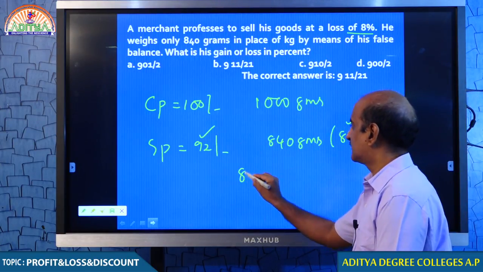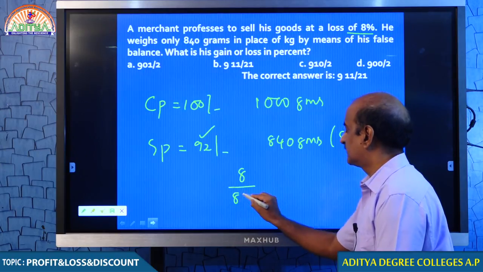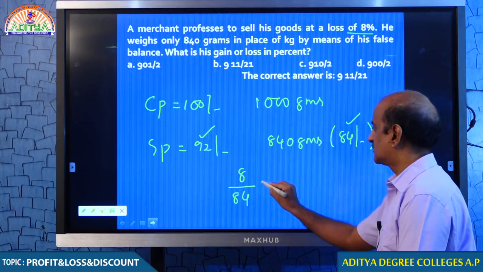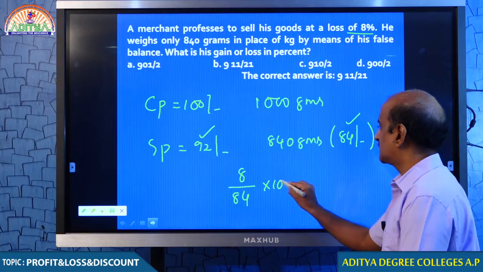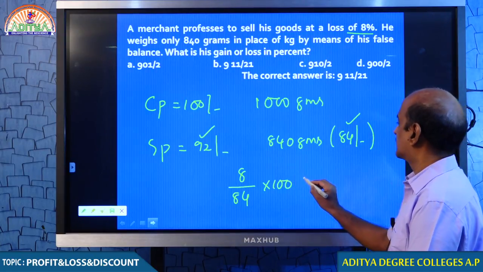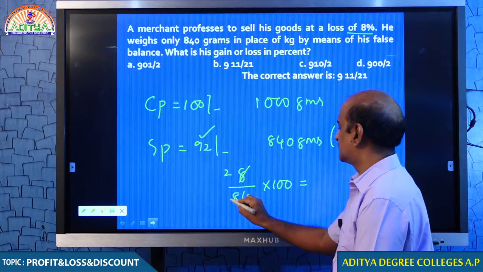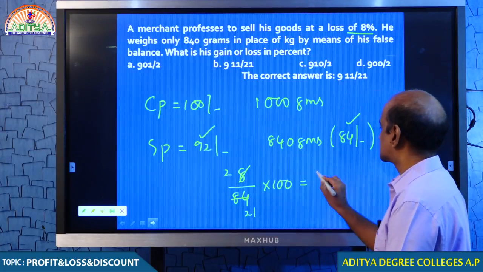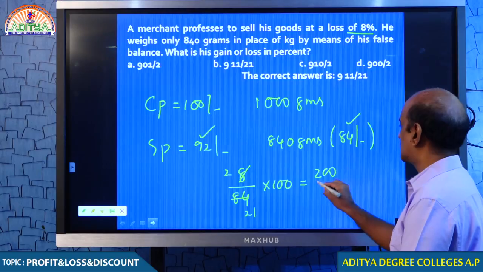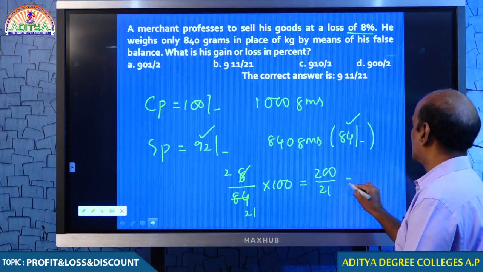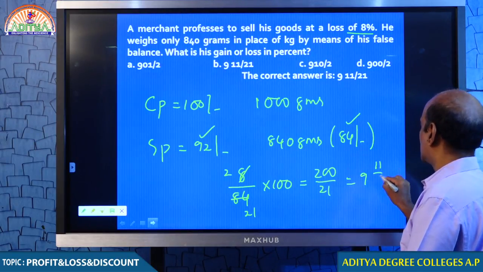Therefore, there is a profit of 8 rupees. Profit percent is given by the formula profit by CP into 100. Therefore, 4 cancels 2 times, 4 cancels 21 times. So, that is 200 by 21, 9 11 by 21%.